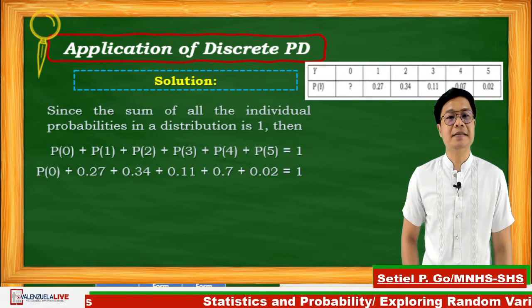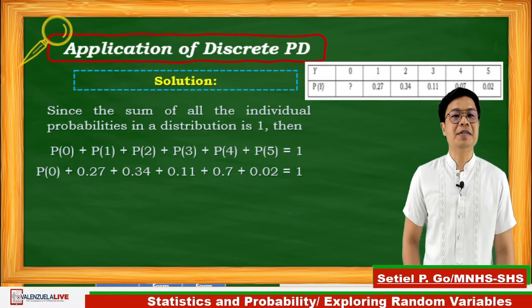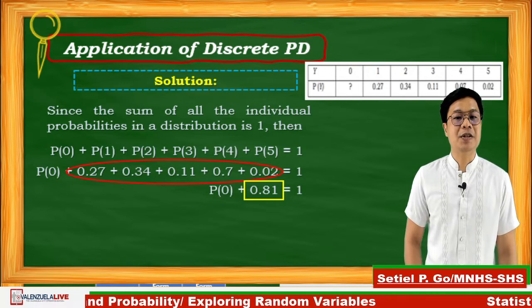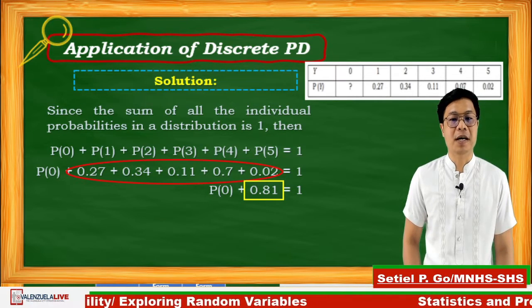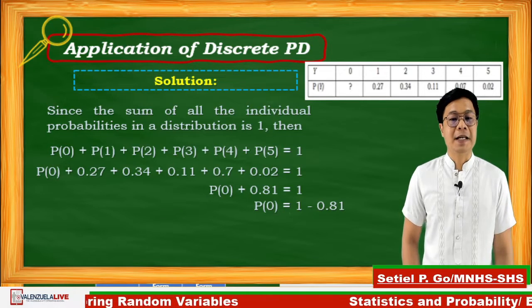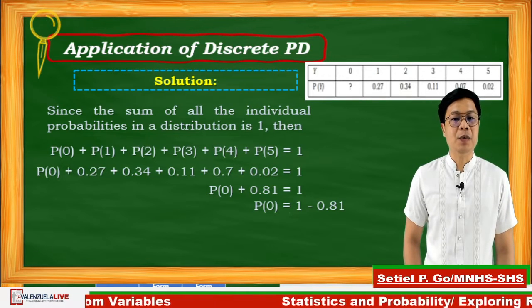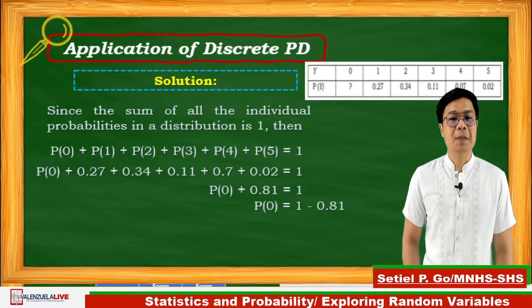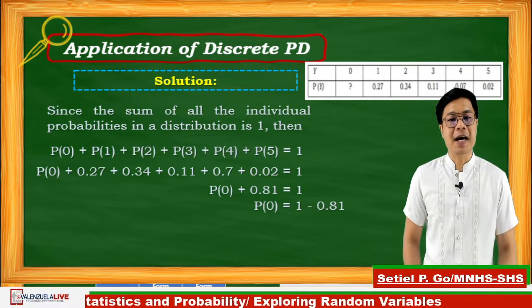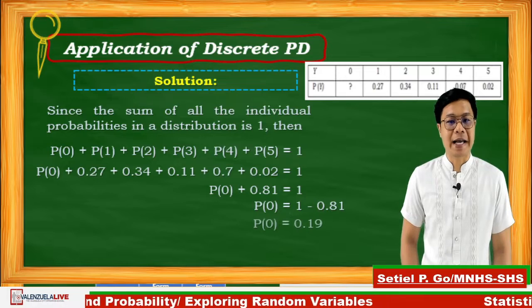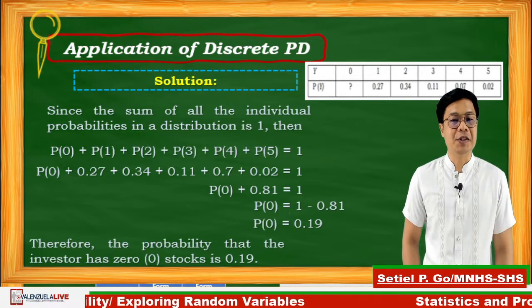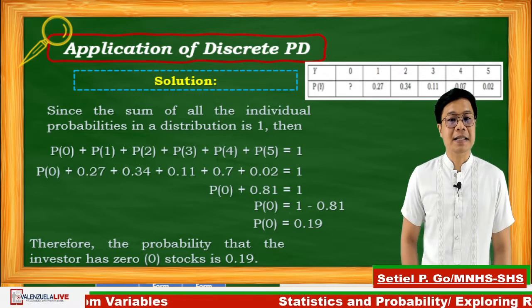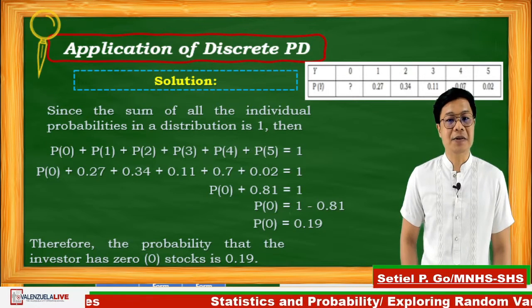And as you can see, adding the following terms, we get P of 0 plus 0.81 is equal to 1. Using the addition property of equality, we have P of 0 is equal to 1 minus 0.81. Simplifying the right side of the equation, we have P of 0 is equal to 0.19. Therefore, the probability that the investor has 0 stocks is